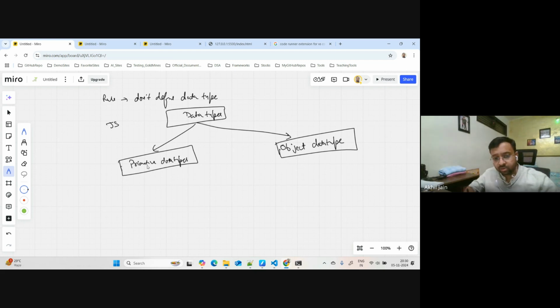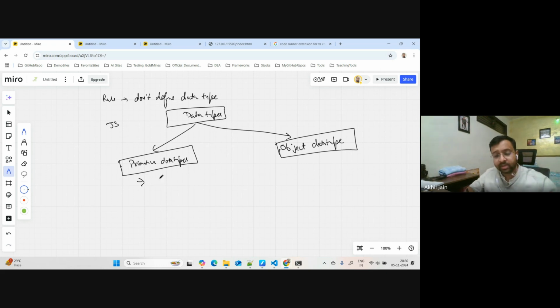When it comes to primitive, there are 7 different types of primitive data types. But we will talk about only 5, because I myself have not used the 6th and 7th one, and I've never seen it being used in automation frameworks. So I don't know what the purpose is. At least in the automation space, we don't use it. What are the different primitive data types? Let me write it down.